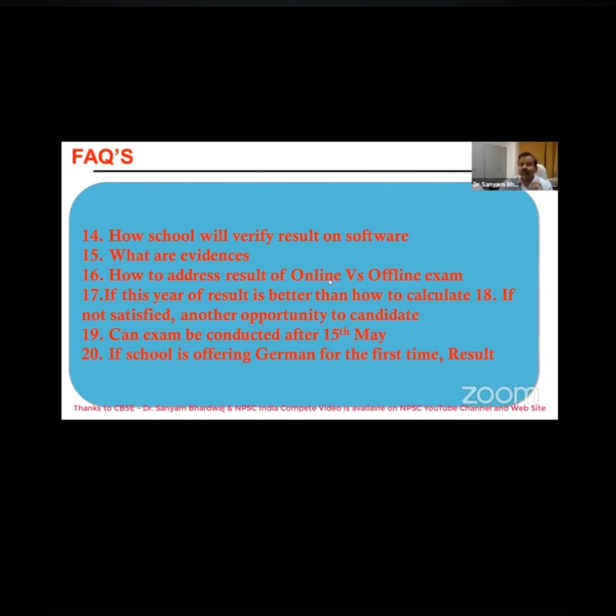How to address the result of online and offline? You have to see what kind of difference is there in the results, and then you can adjust the marks or moderate the marks between the 2 kinds of examination.